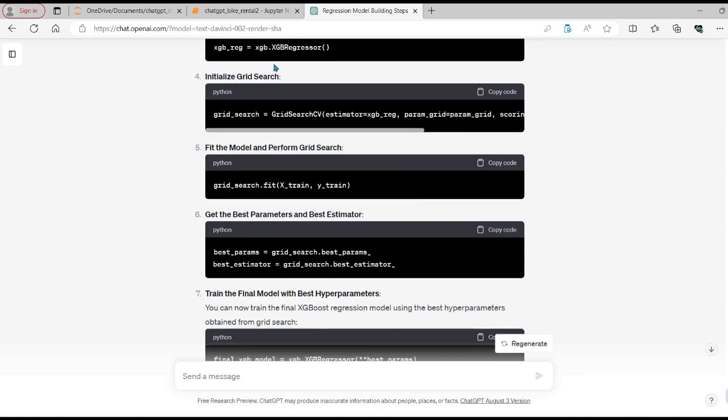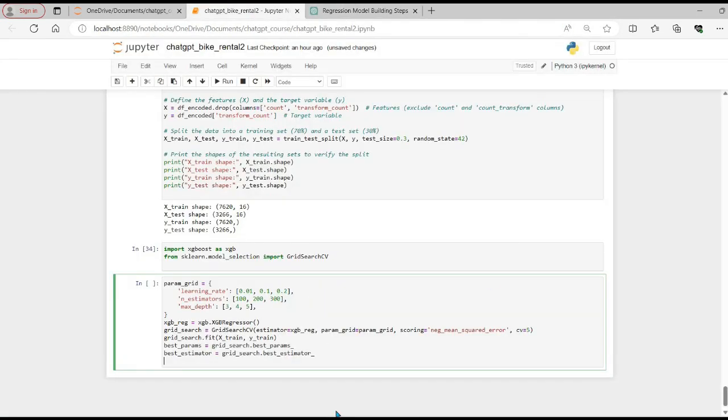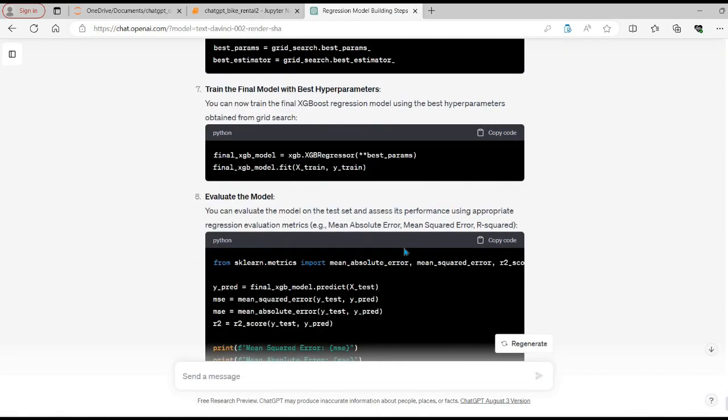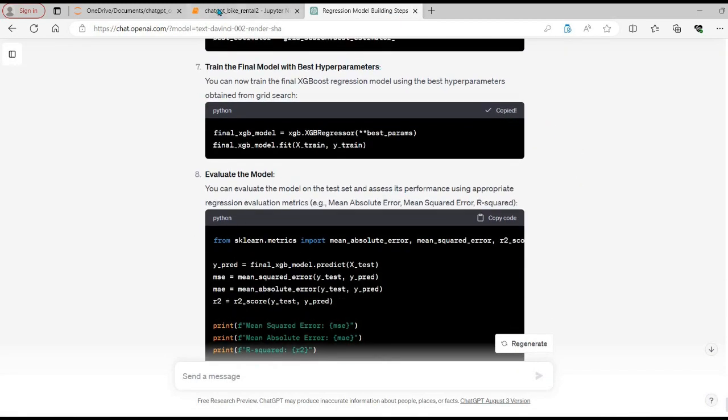And then copy this code further. Now this statement will print the best parameters it has got from the grid search CV functionality. So we can also print what exactly they have received. And then this part is done, and let's copy this part.